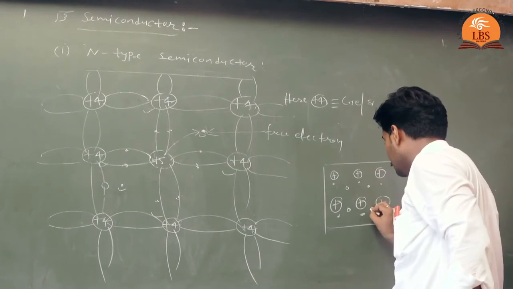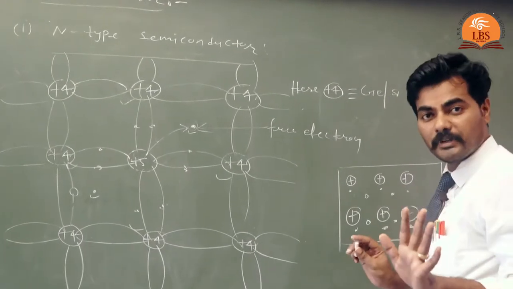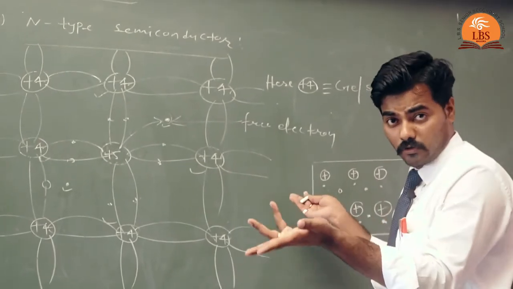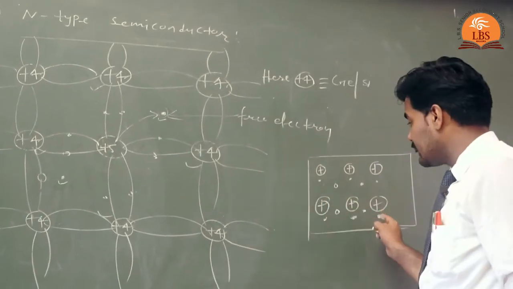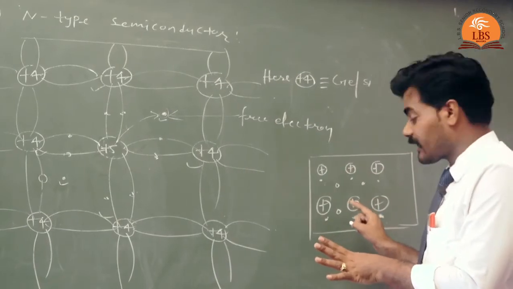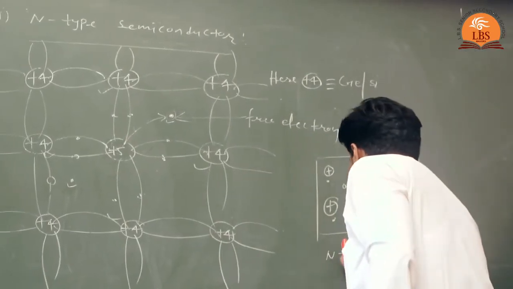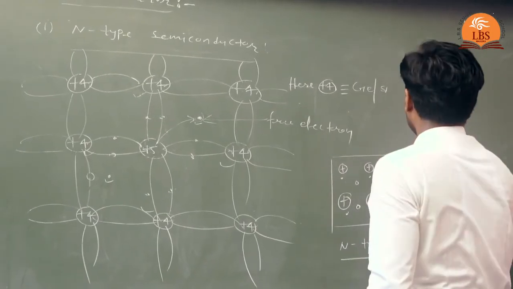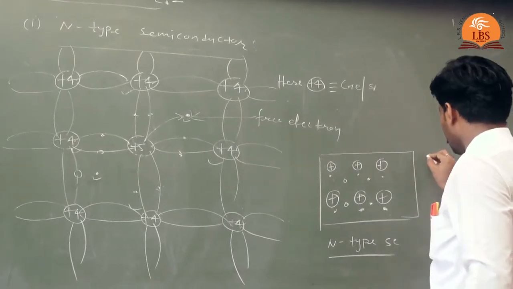Now due to the breaking of the covalent bond between the semiconductor atoms, electron hole pairs are generated. So here 2 holes and 2 electrons, for example. It may be 3 holes and 3 electrons, 4 holes and 4 electrons. So now you can see that the total charge of this N-type semiconductor is 0. So this is the N-type semiconductor.